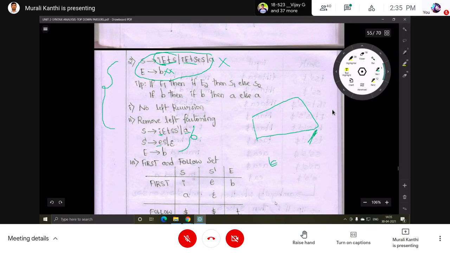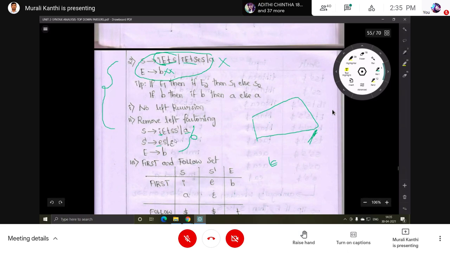For E, b is there, add it. Nothing else is needed, since the first symbol is a terminal, so just add it directly to the first set. Next is the follow set. Follow set is somewhat complex, so you have to do it carefully. If you do it wrong here, you will get a wrong table and you cannot construct it.